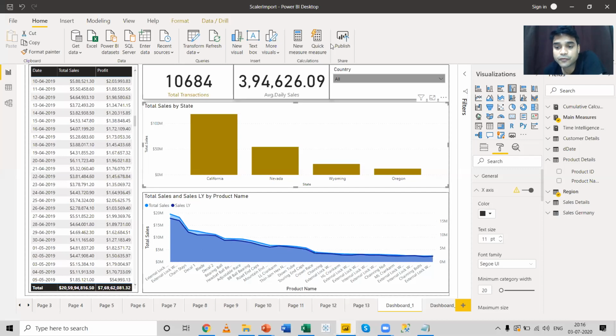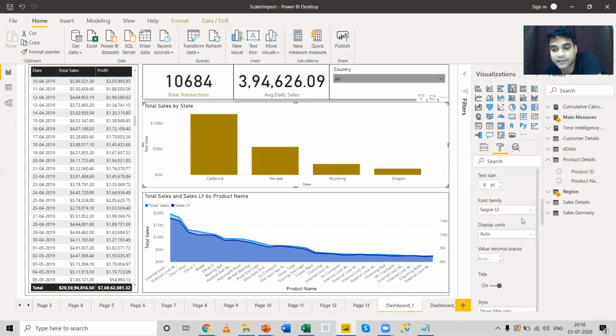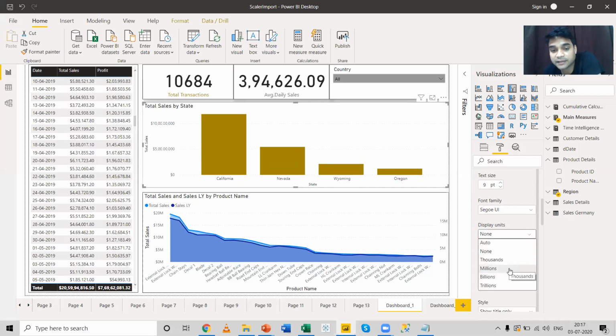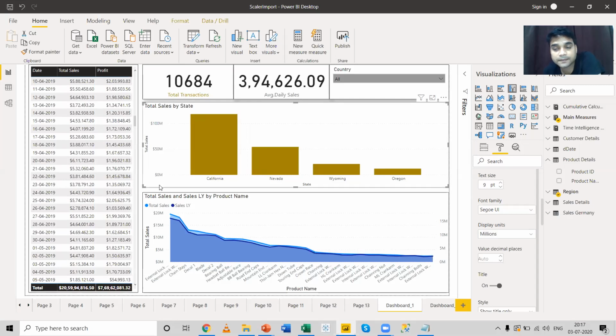The same thing you can do for the y-axis. You can come to the y-axis and play around with these options over here. You can change the color, the text size, the font size, the display unit. If I select the display unit as none, it will show the whole value. If you select the display unit as millions, it will show the data in millions. So it's very important that you know what kind of data you need to show over here.